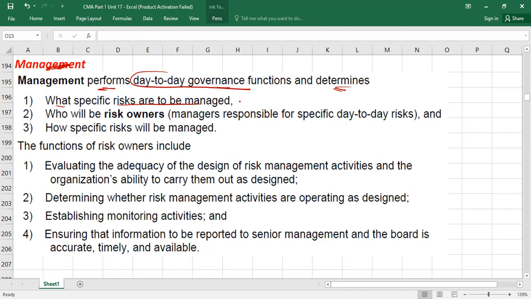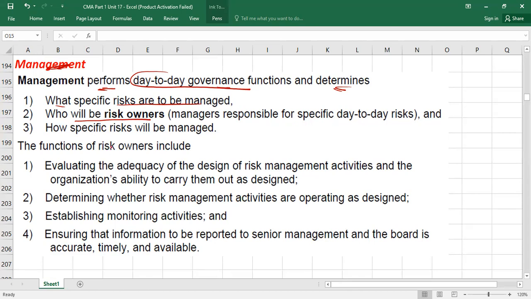Obviously, the risk management department will also be reportable to the CEO, right or wrong? So they will say which risks they have to manage and who will be the risk owner. For example, if a risk is relevant to compliance, the compliance manager is responsible to manage it, so the compliance manager will be the risk owner. If a risk is relevant to operations, the operational manager is the risk owner. He is responsible to manage it. If a risk is relevant to finance, the finance manager is responsible to manage that risk, right?